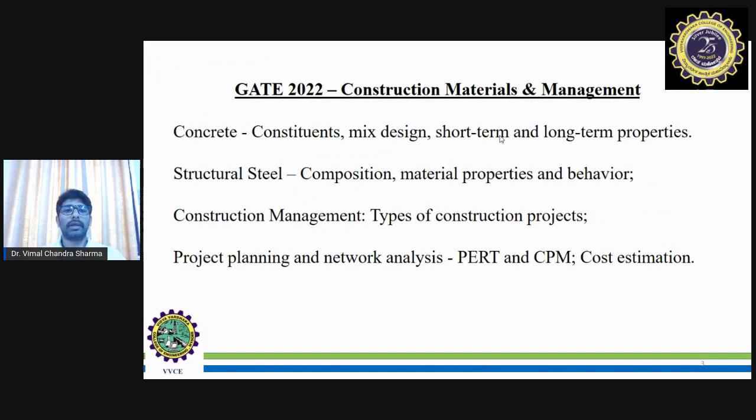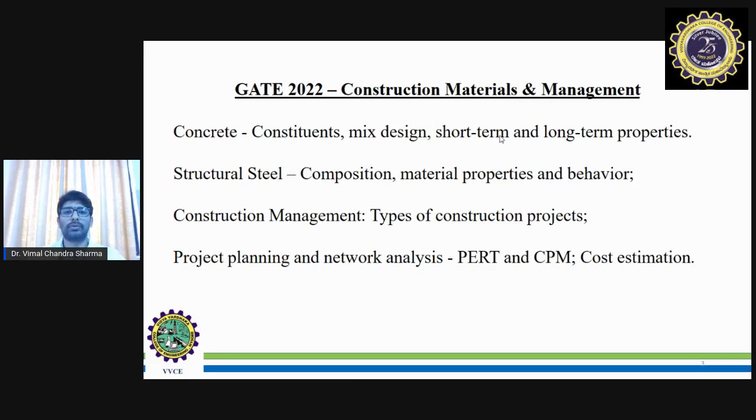As per GATE 2022, construction materials and management, the questions were relevant to concrete. When it comes to concrete: constituents of concrete, mix design, short-term and long-term properties, and focus on structural steel, composition, material properties, and behavior of the structural steel. As part of construction management, types of construction projects to be covered, and project planning and network analysis, PERT, CPM, and cost estimation. So this was the goal for the